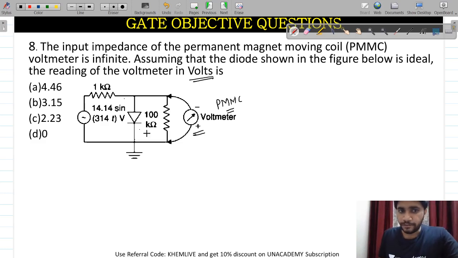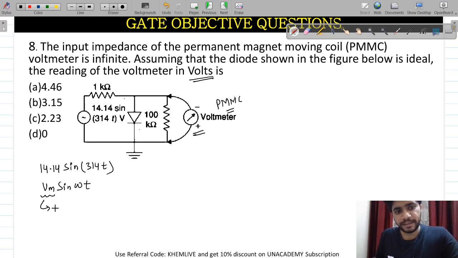First of all, what input is given? Let's write it here: 14.14 sine of 314t, in the form of Vm sine of omega t.